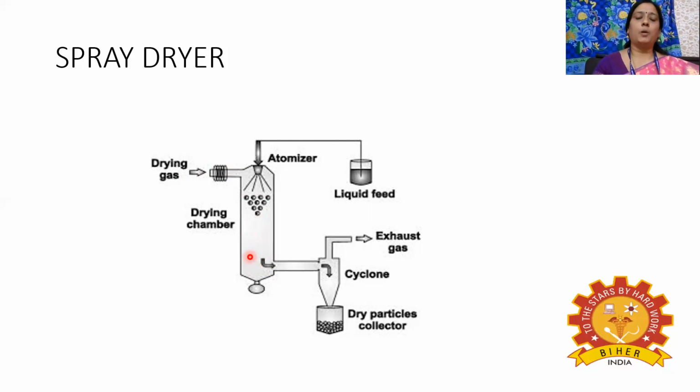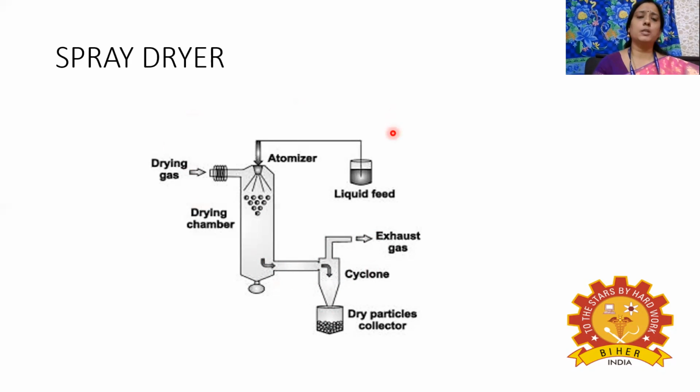This powdered product and the hot gas, or we can say moist gas, will be taken to the cyclone separator. The main purpose of the cyclone separator is to separate the fluid and solid mixture. The cyclone separator will separate the solid particles present in the hot gas, and the exhaust gas will be sent to the top, so that we can separate the powdered product from the exhaust gas.